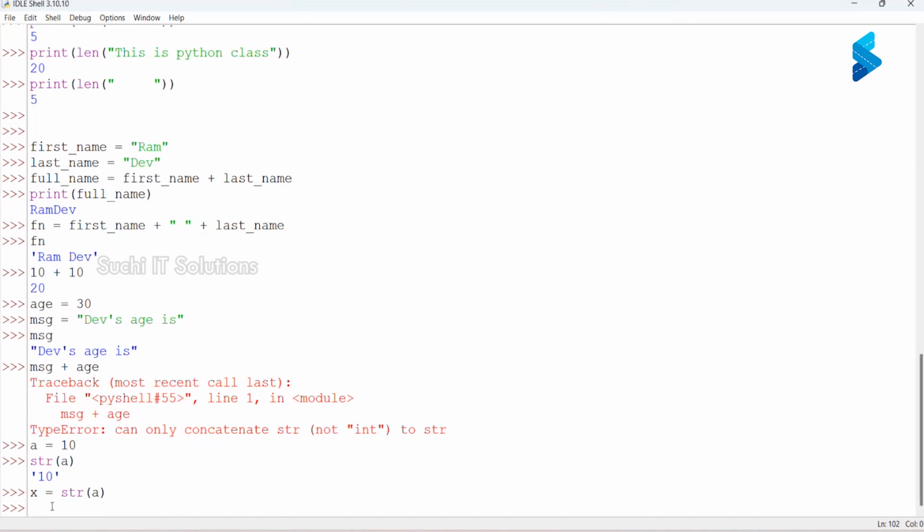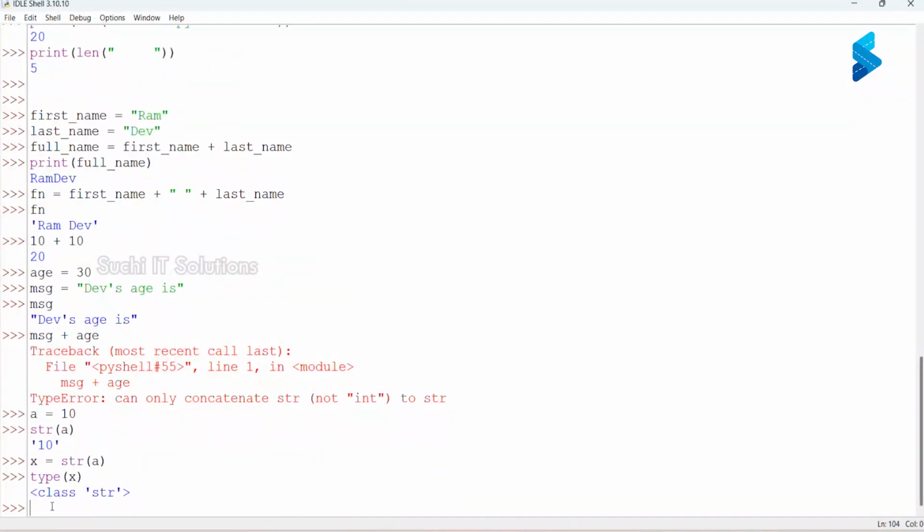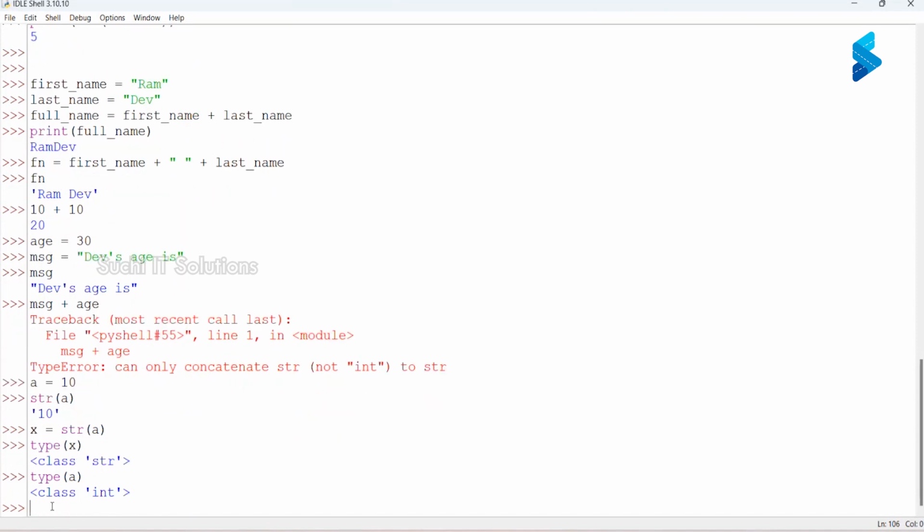Type of str of a, type of X, it is going to say class str. If you see type of a, it is going to say class int, but type of X, which we have converted from an integer to string type using a function called str. So this has converted the type of the data.